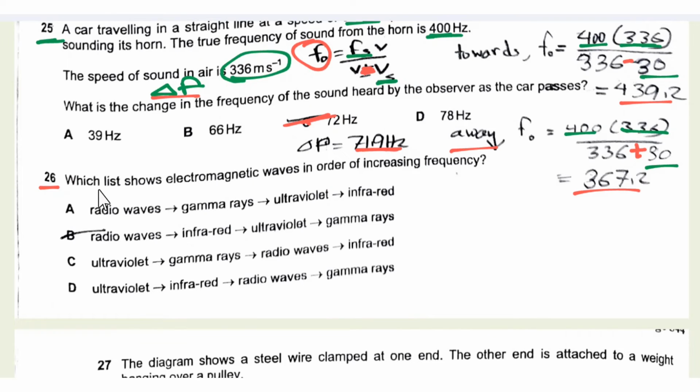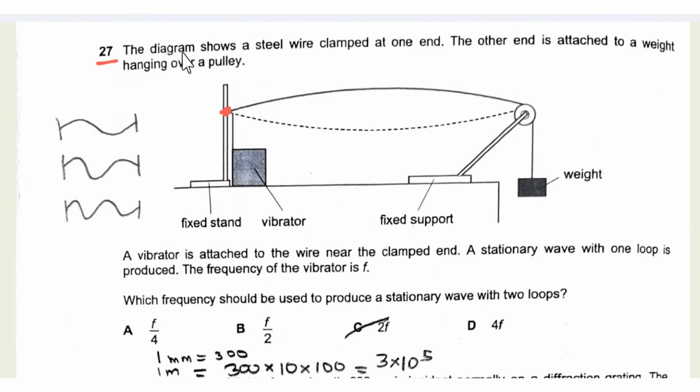Number 26. Which list shows the electromagnetic waves in the order of increasing frequency? Increasing frequency means decreasing wavelength. So decreasing wavelength means first of all, it has the highest wavelength, then it has the lowest wavelength. So highest wavelength, that is radio waves, then microwaves, infrared radiation, visible light, ultraviolet radiation, X-ray, gamma ray. That means decreasing wavelength or increasing frequency. The answer is B.